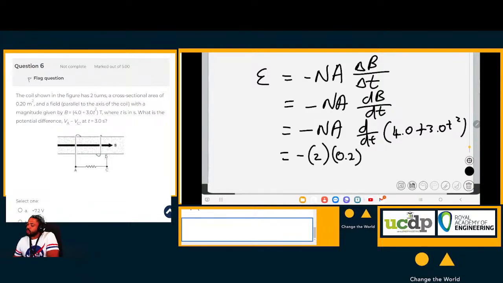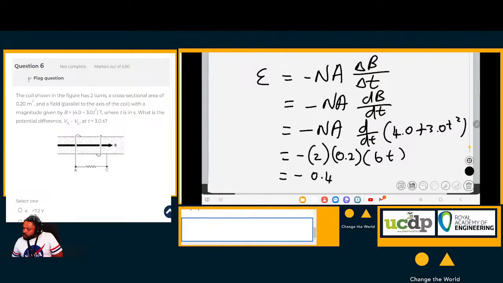Now the derivative with respect to t of this whole function is equal to, the derivative of 40 is 0, and the derivative of 30t squared is 60t. So this here, ladies and gentlemen, if we were to sum it up, is negative 2 times 0.2, which is 0.4, times 60t. Let me just check on the calculator here. Oh, I have done it, I think. 0.4 times 60.